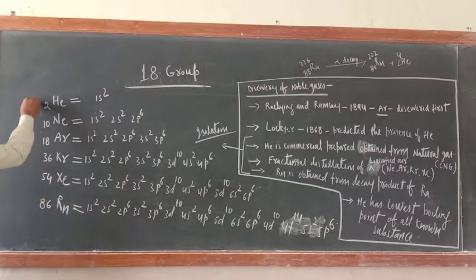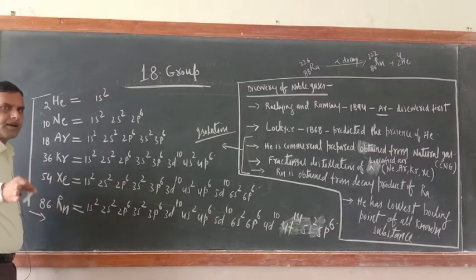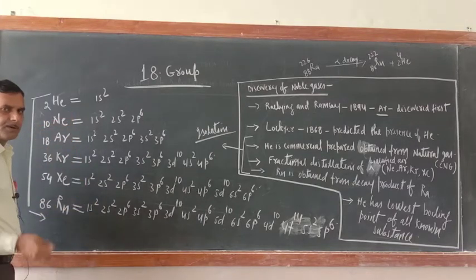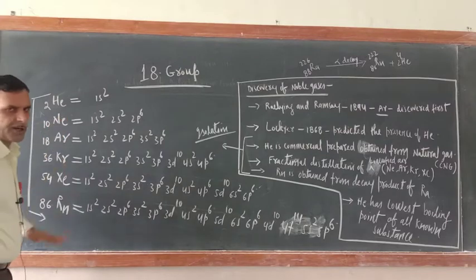These are the members of the 18th group. Okay, now try to understand atomic numbers 2, 10, 18, 36, 54, 86. The last one is completely radioactive. So far we were writing the electronic configuration of other elements with the help of noble gases: helium, neon, argon, krypton, xenon and radon. Now this is the right time to write their electronic configuration.